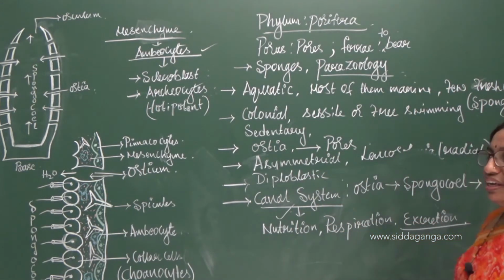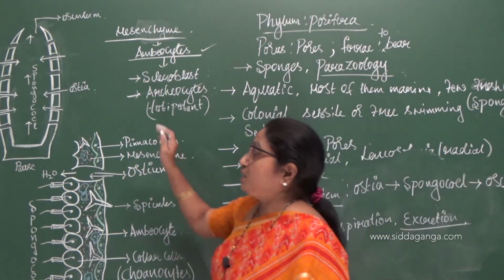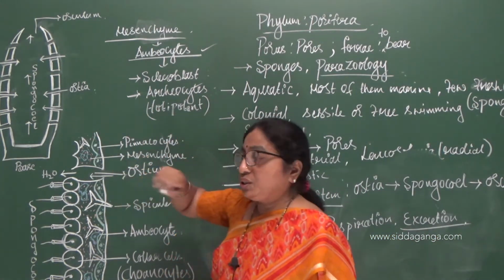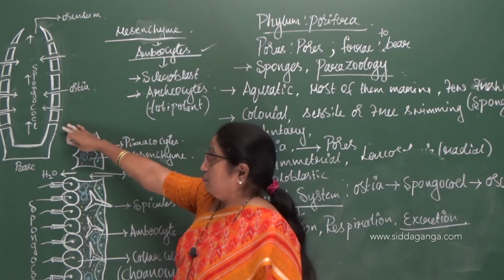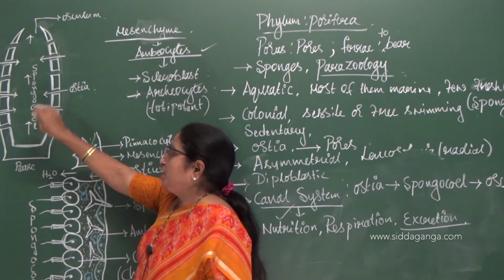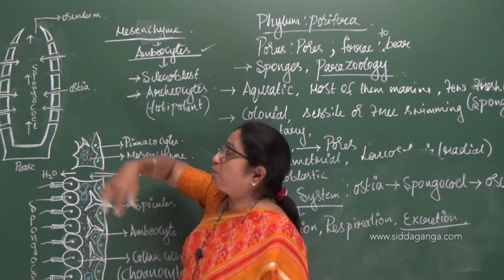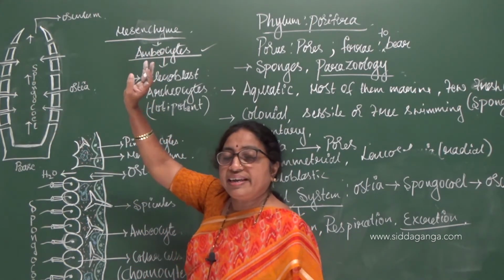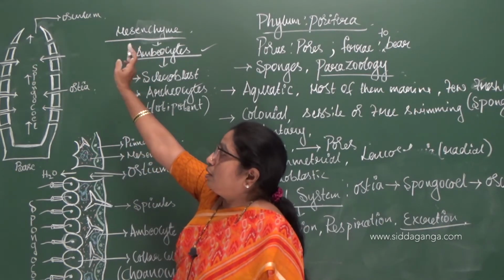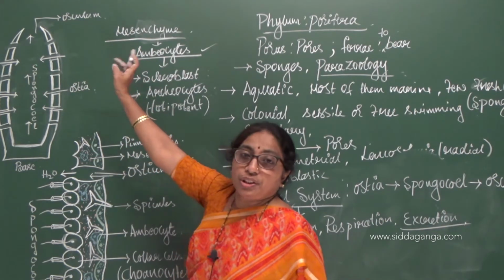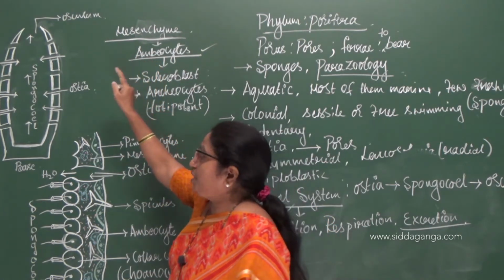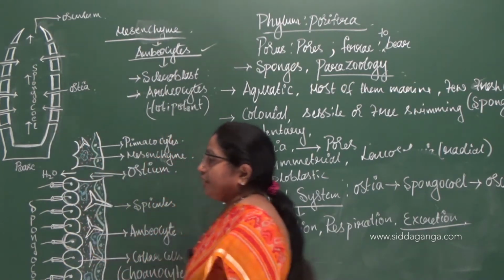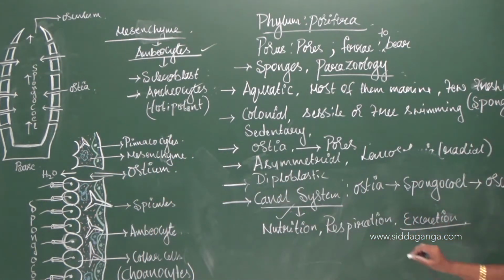It is also serving excretion, that is, all the waste produced inside the body of the sponge is thrown into the spongocoel. From the spongocoel, the water current itself will carry the waste to the outside through the osculum, the opening to the exterior. So it is serving three important purposes: one is nutrition, the second is respiration, and the other is excretion.